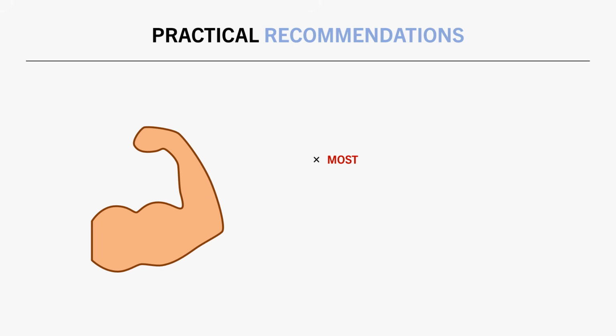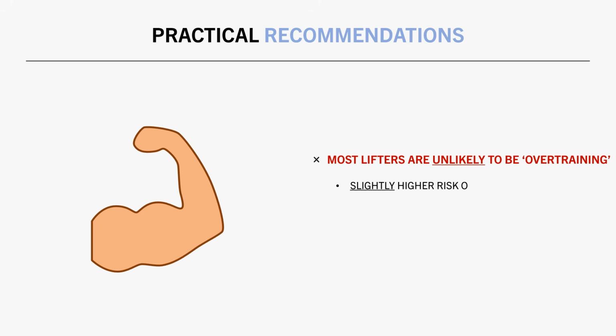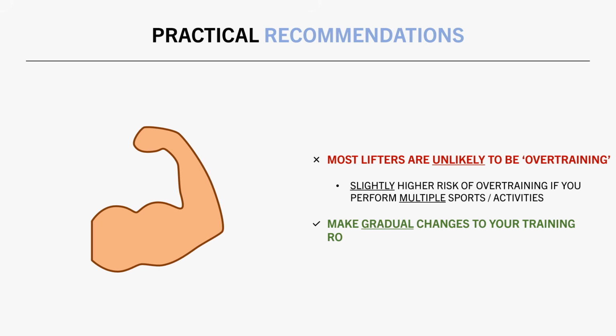So in most cases, lifters probably shouldn't be worried about overtraining blunting muscle growth. Chances are that your body will simply adapt to whatever training you put it through. Although it is more of a possibility in lifters who also perform other sports or exercise, especially if they are endurance activities. Furthermore, just be sure to make gradual changes to your training routine as opposed to sudden changes.